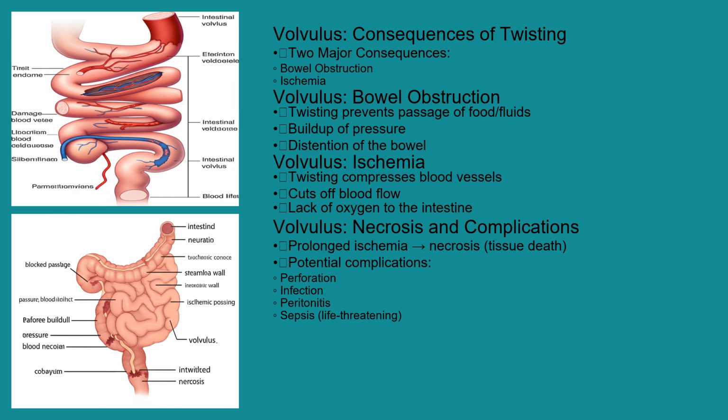The twisting action in volvulus has two major consequences. First, it creates a bowel obstruction, preventing the passage of food and fluids through the digestive tract. This leads to a buildup of pressure and distension of the bowel. Second, the twisting compresses the blood vessels supplying the affected segment of the intestine. This cuts off blood flow, leading to ischemia, meaning a lack of oxygen. If the blood supply is cut off for too long, the intestinal tissue can become necrotic or die. This can lead to perforation, infection, peritonitis, and ultimately sepsis, a life-threatening condition.